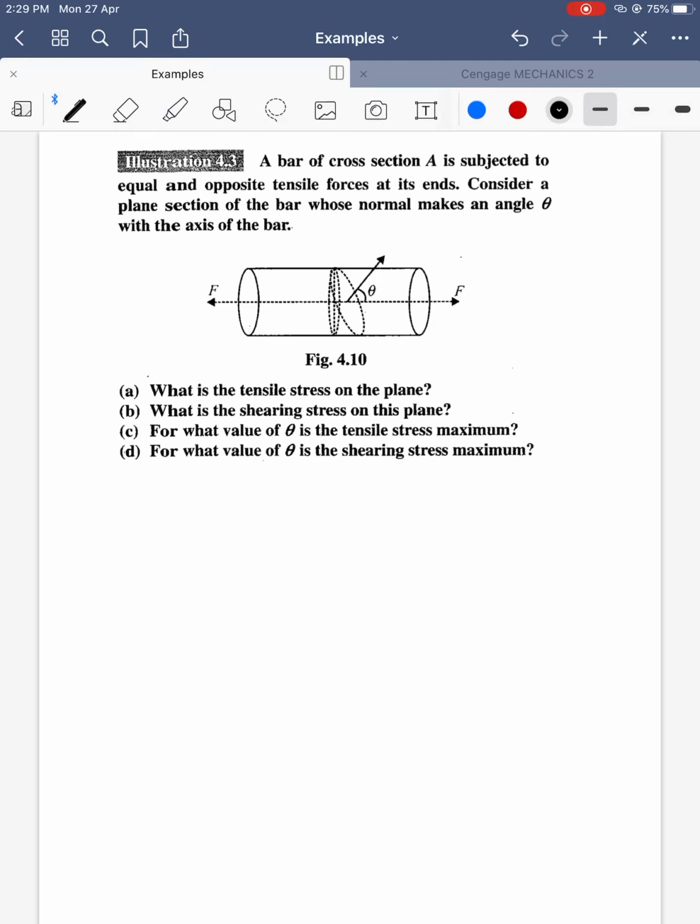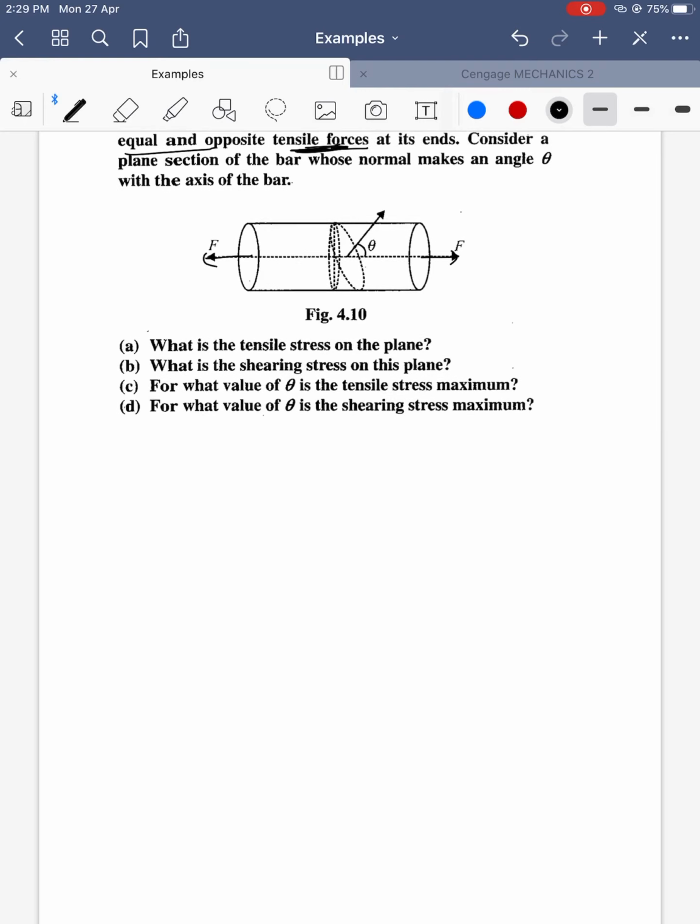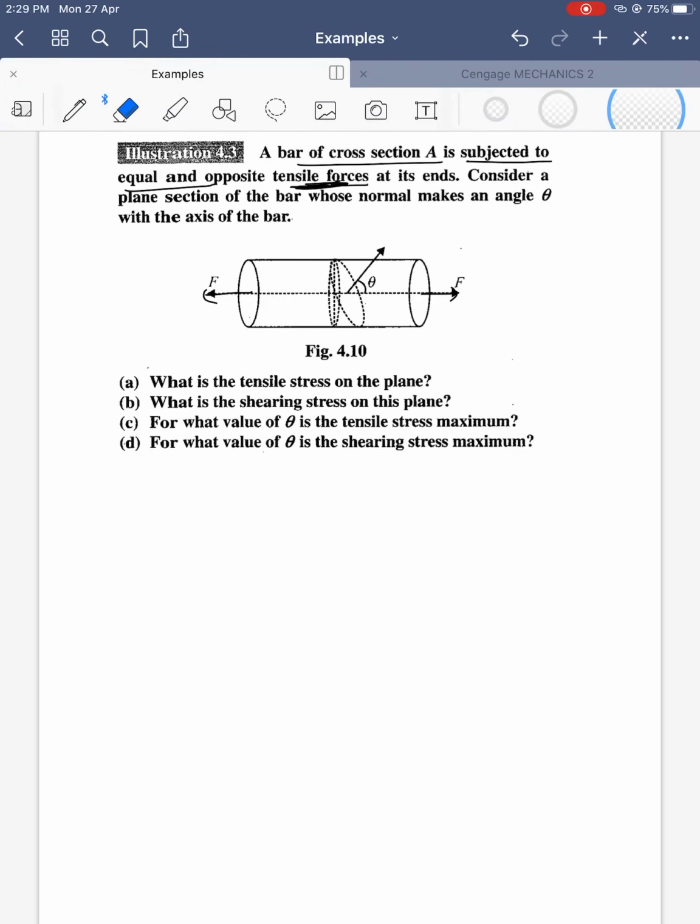Listen attentively. A bar of cross section area A is subjected to equal and opposite tensile forces. Tensile forces are in opposite directions. A diagram need not be given every time. Consider a section of the bar whose normal makes an angle theta with the axis of the bar.